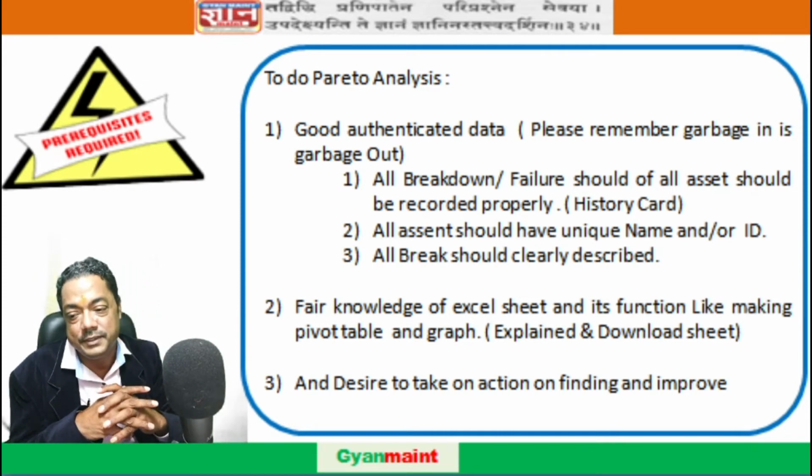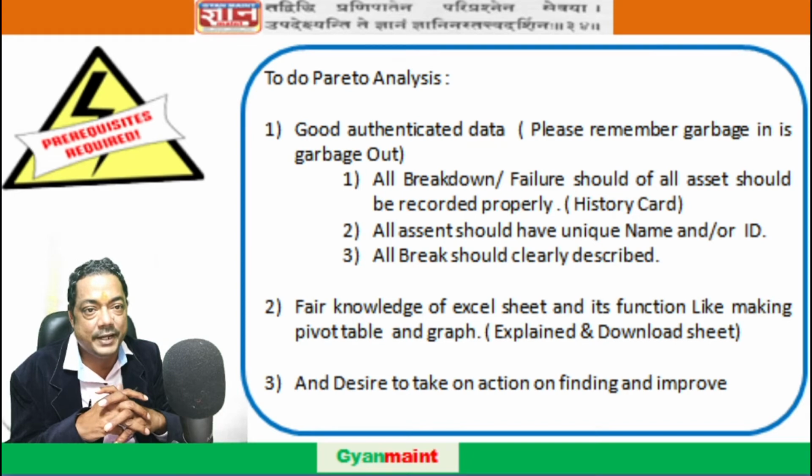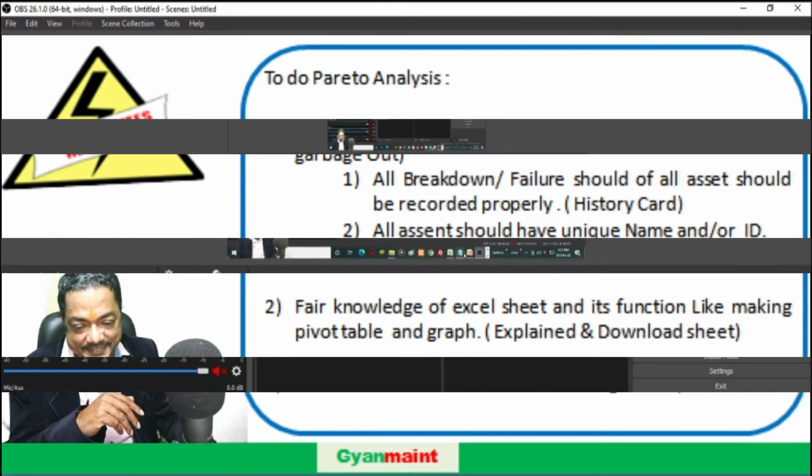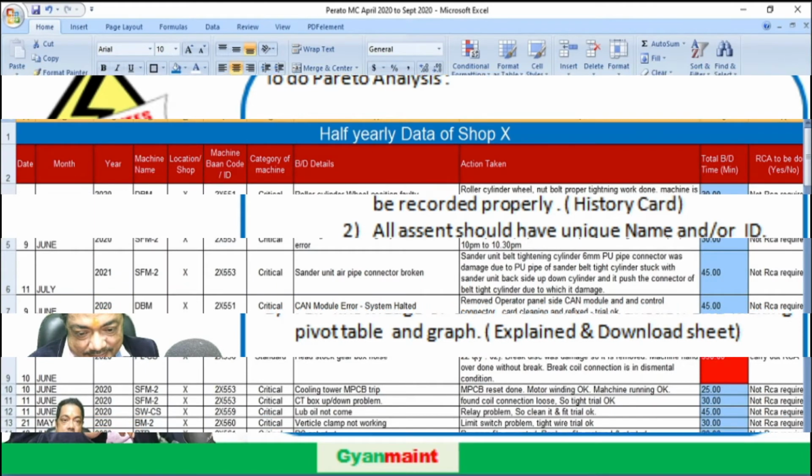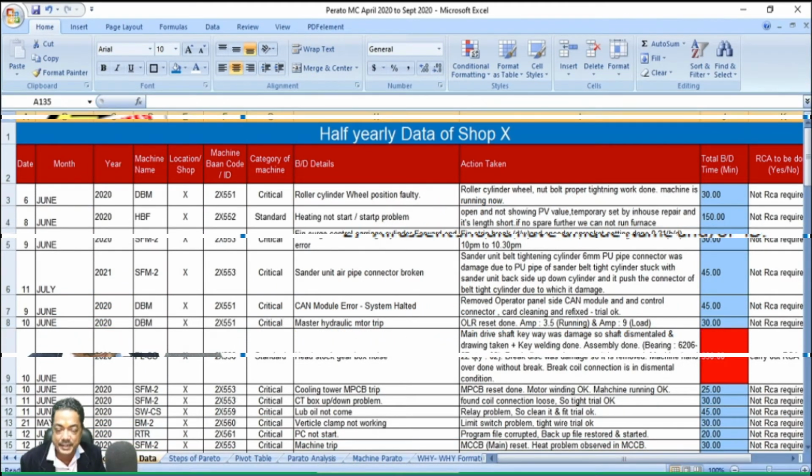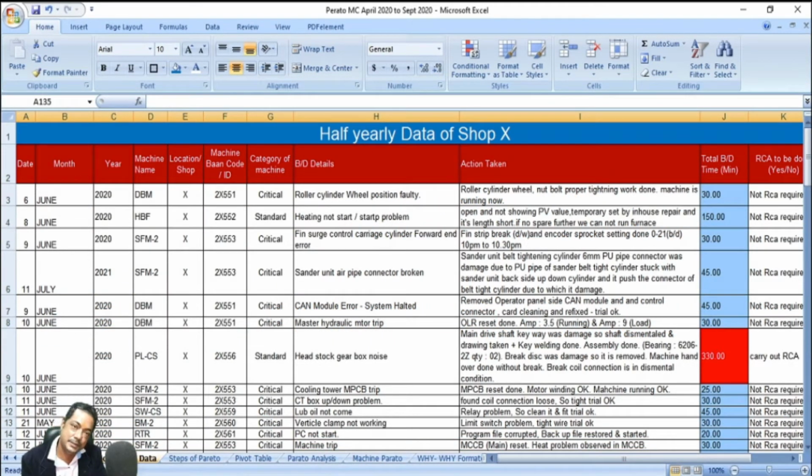Okay. So with this, let's go to Excel sheet and let's start making our Pareto. So we are at the final phase of Pareto analysis, where we will understand how to actually do Pareto on Excel sheet on real-time data.